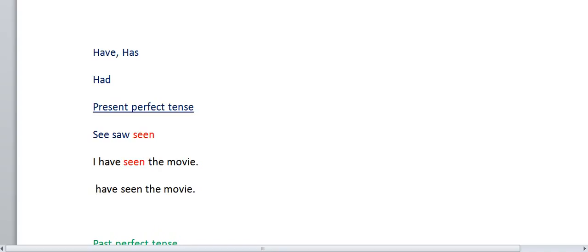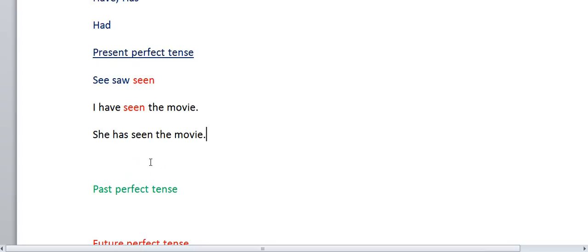See, I put she, and it will ask for correction. She has seen the movie. There is no time sense. Suppose you say, you have seen the movie yesterday, there is a specific time. Suppose if anyone asks you, have you seen the movie?